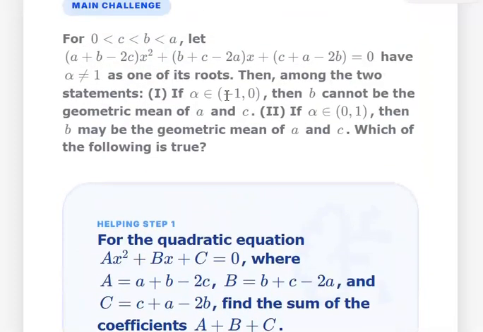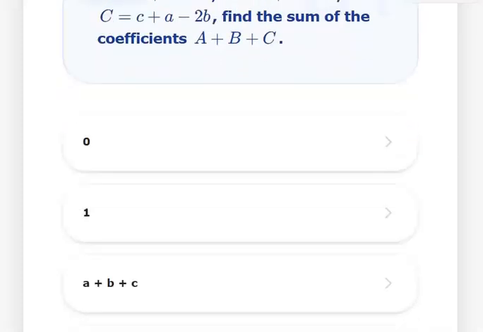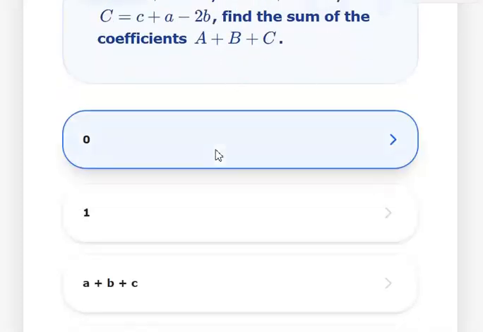If A plus B plus C is equal to 0, that means x equal to 1 is one of its roots. That is one of the things that a topper will try to think. In case he's not able to do it, he'll say it seems I have bad practice of quadratic equations, and I need to do some more practice on them. But suppose he is able to do it. Find the sum of the coefficients A plus B plus C. The answer is 0.